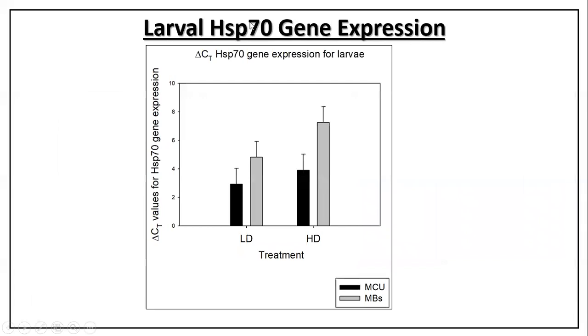And so was the case when we looked at the selection cross density interaction: in both the low density and high density treatments, the black bar, which is for the population adapted to a poor developmental environment, was expressing more HSP70 in the larval stages. So probably as a result of adaptation to going through a poor developmental environment every generation, these populations are selected for increased expression of heat shock protein or other stress response proteins that we have not looked at. As a result, there is a carry-forward effect of this increased expression into the adult stages, which has improved the populations' stress tolerance ability in the adult stages.